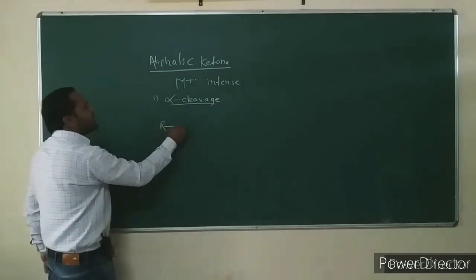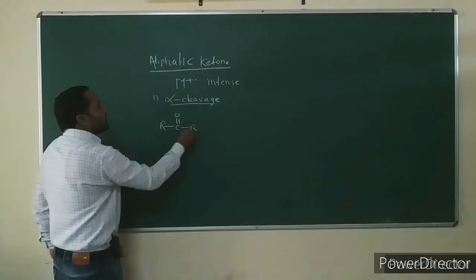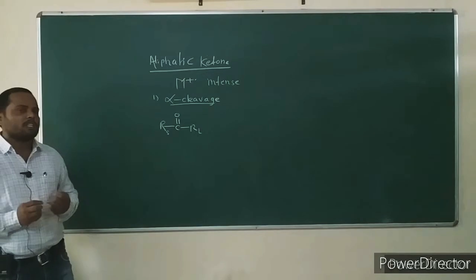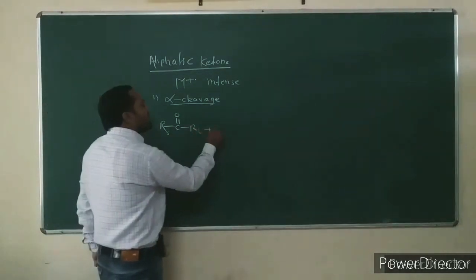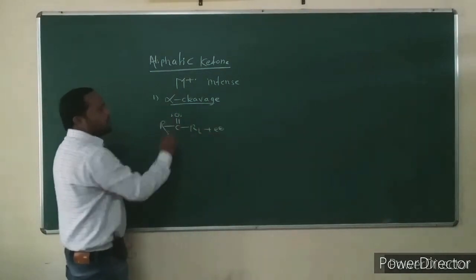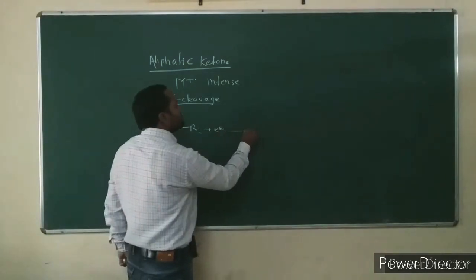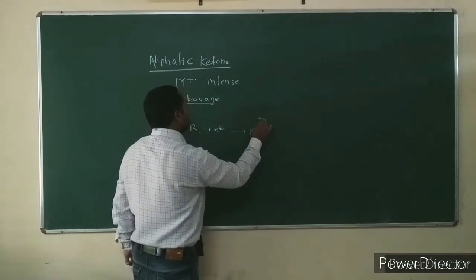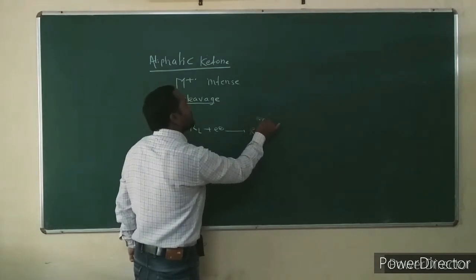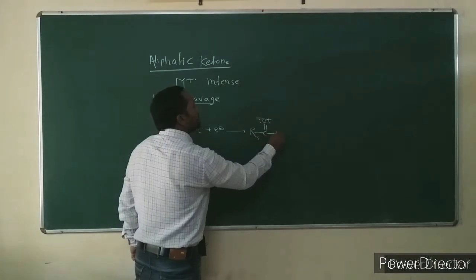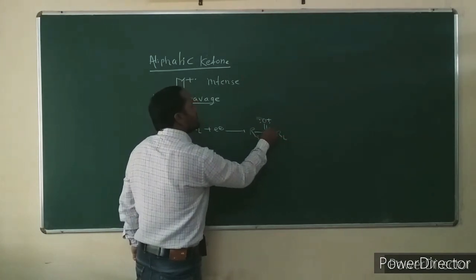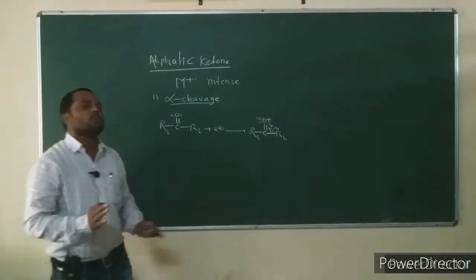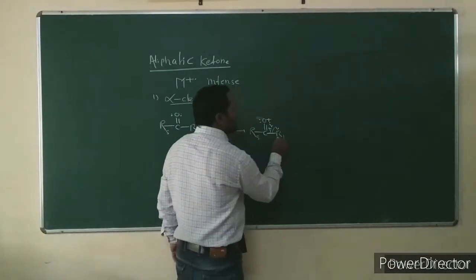Consider this aliphatic ketone. It has two different alkyl groups, one larger and one smaller. After electron ionization, a molecular ion is formed. This molecular ion then undergoes loss of the larger alkyl group as a radical. This is alpha cleavage.